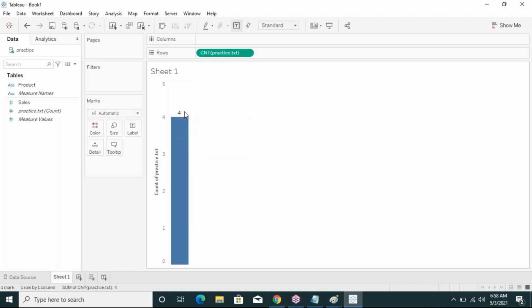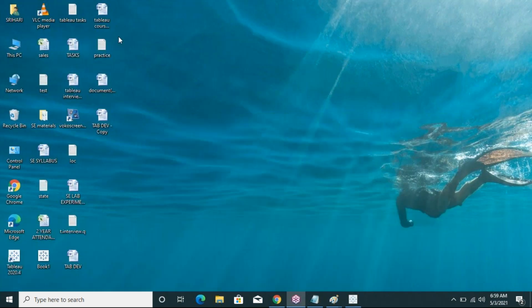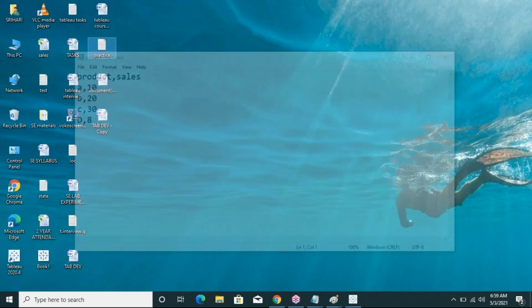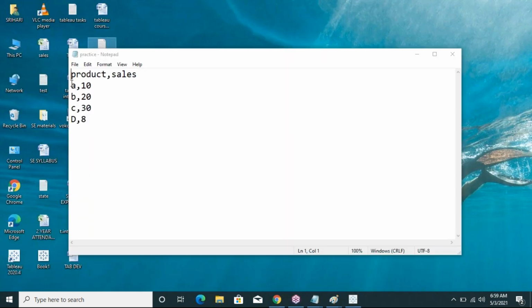See here, there are four records available in the data source. It is the practice data source. I'm taking four records: A10, B20, C30, D8. These are the four records. Correct or not? My data source has four records.